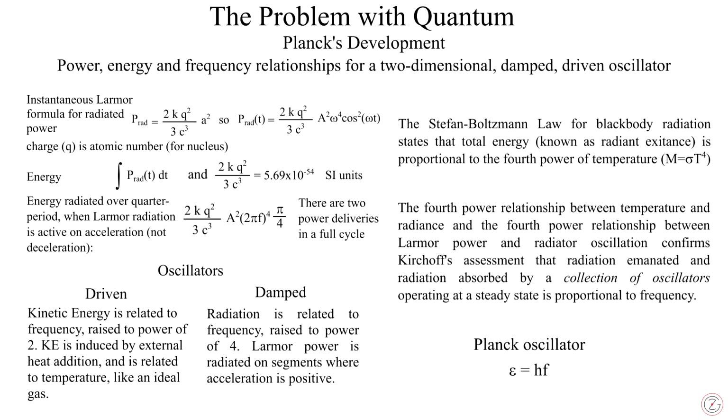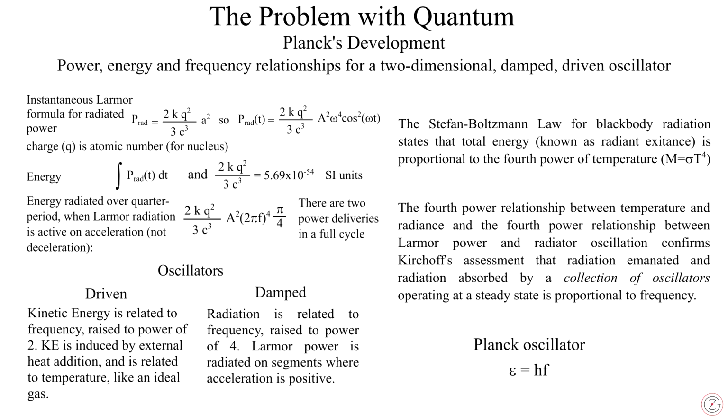The Stefan-Boltzmann law states that radiance is proportional to the temperature raised to the 4th power. Both confirm Kirchhoff's assessment that radiation emanating from and absorbed by a blackbody operating at steady state is proportional to frequency. This was Planck's starting point for what would eventually become the Planck relation employed in his mathematical model.